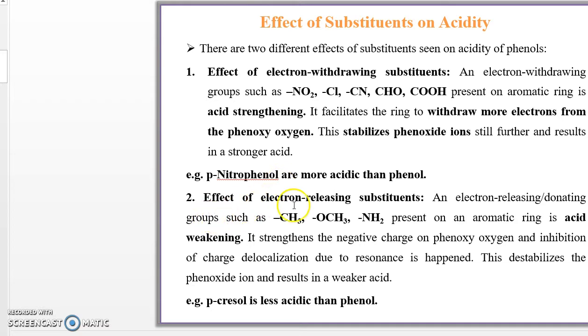But the other is the effect of the electron releasing substituent. An electron releasing or donating group such as CH3 or OCH3, that is methyl, methoxy, amino, present on an aromatic ring is acid weakening. If a methoxy or methyl group is present, that is an electron releasing or donating group, they donate the electron pair and at the oxygen atom the electron density increases. So it strengthens the negative charge on the phenoxy oxygen and inhibits the charge delocalization due to resonance. This destabilizes the phenoxide ion and results in a weaker acid.